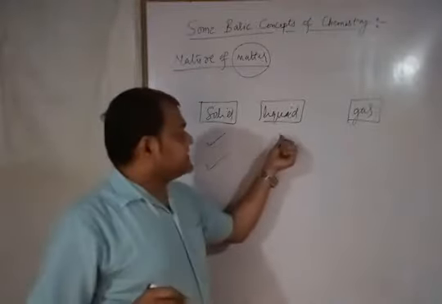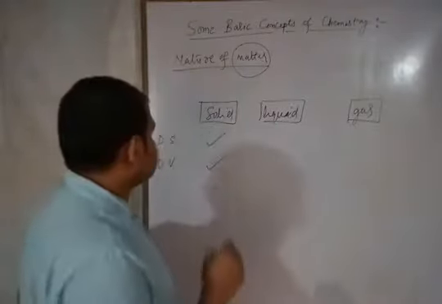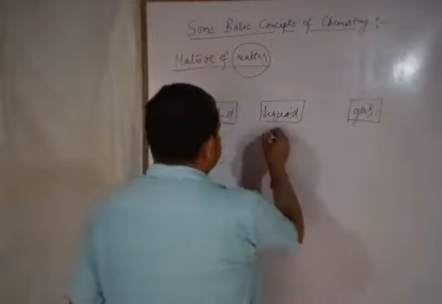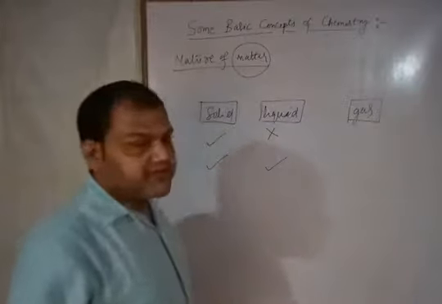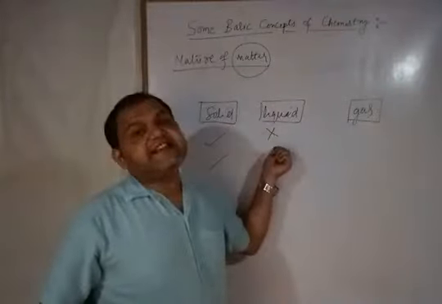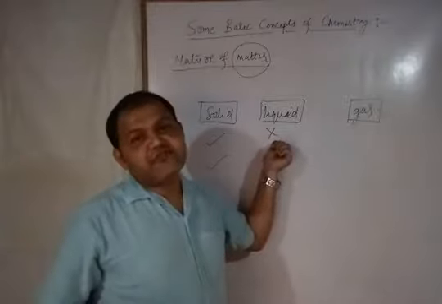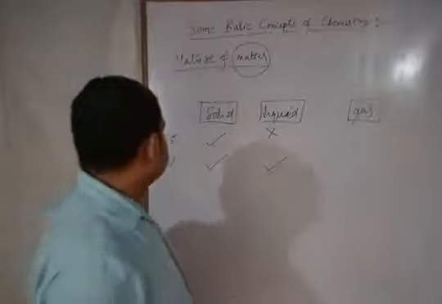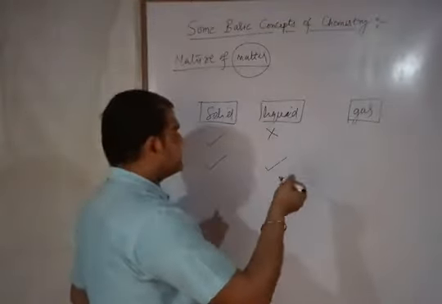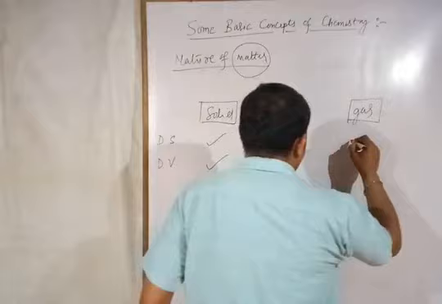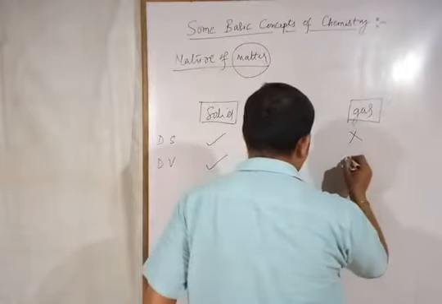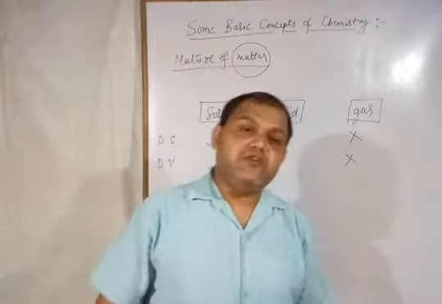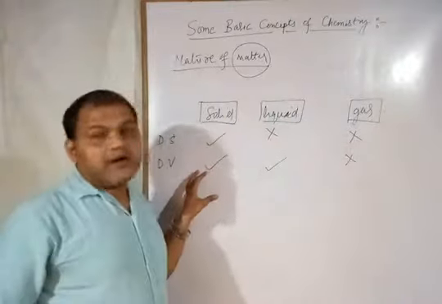But in the case of liquid state, it has definite volume, but there is no definite shape due to its fluidity nature. You know, liquids have tendency to flow. In the case of gas, or you can say gaseous state, it neither has definite shape nor definite volume. Gases का ना कोई definite shape होगा और ना ही definite volume होगा. ये आपने already पढ़ रखा होगा.